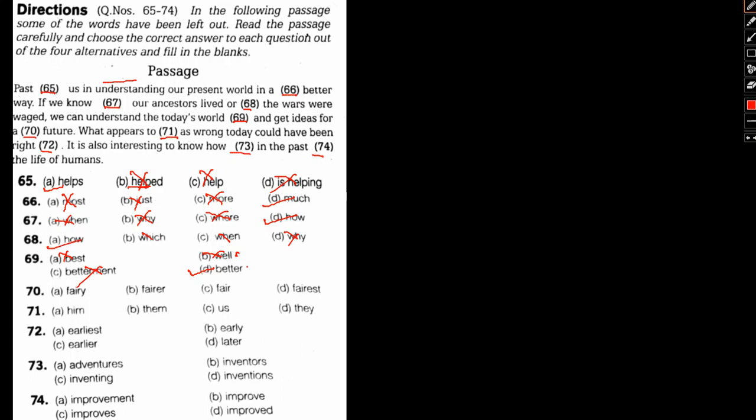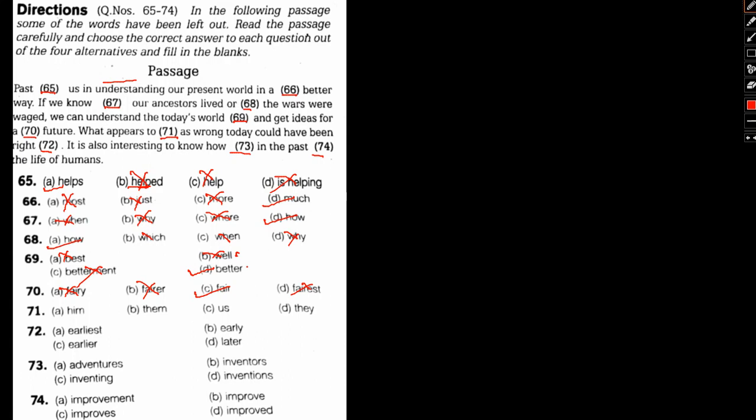And get ideas for a dash future. For a fairy future, no, fairies are basically mythological beings, so it's again wrong. Fairer future means white future, wrong. Fairest means the whitest, wrong. Fair future means a neutral and a good future. So fair will be the right word.